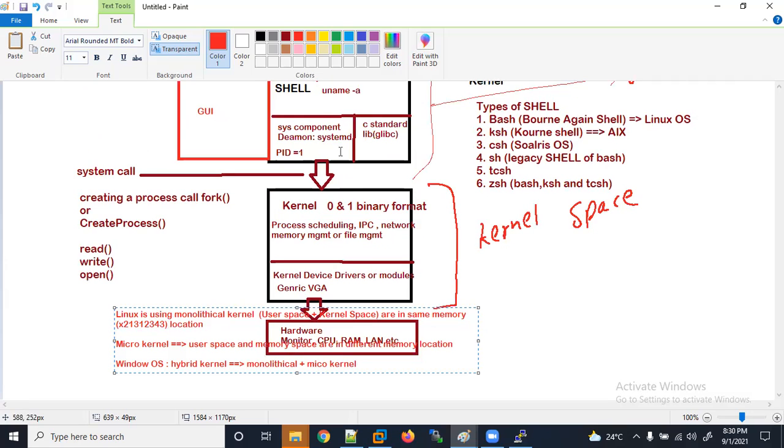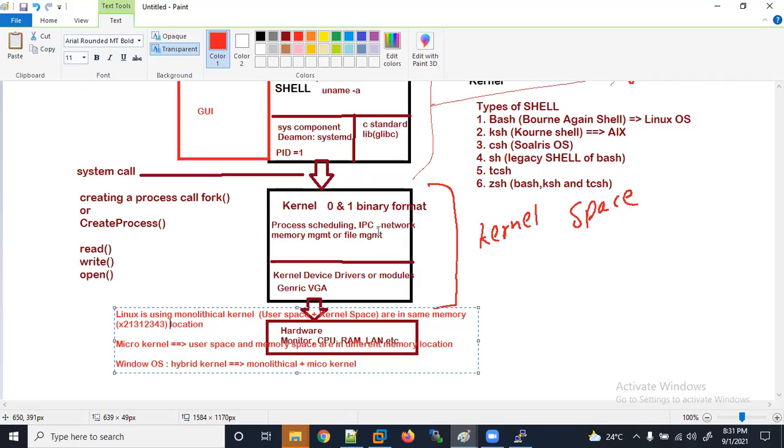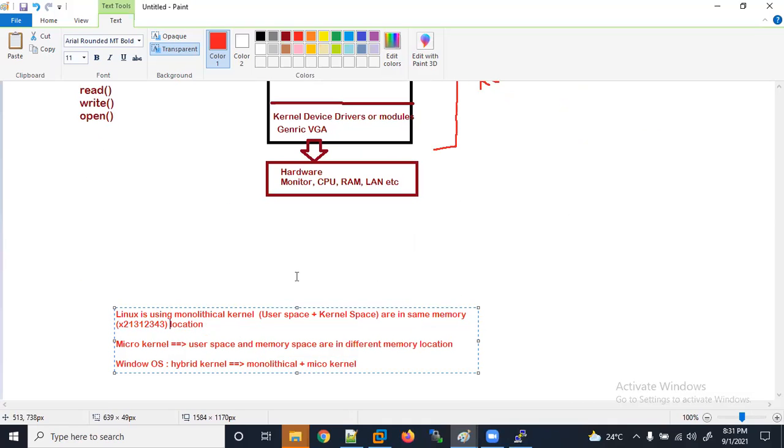If it is communicating here, it's faster compared to a microkernel. But what is the con here? These are the pros and cons. Suppose something bad happens in user space or kernel space, your process will hang and your operating system may crash. That is a drawback. Your Windows operating system uses a hybrid kernel, both monolithic plus microkernel.